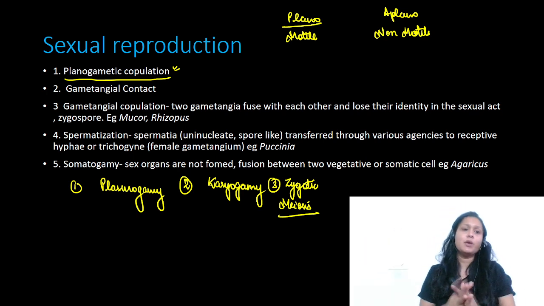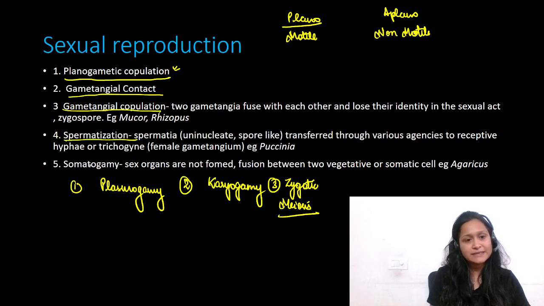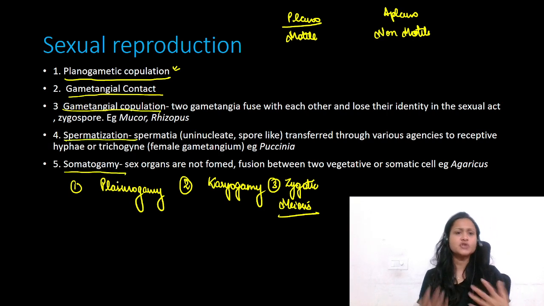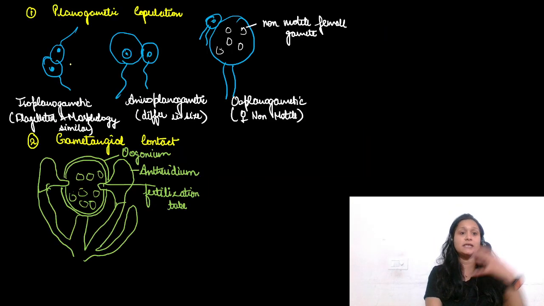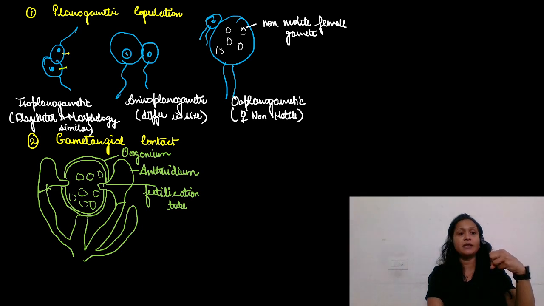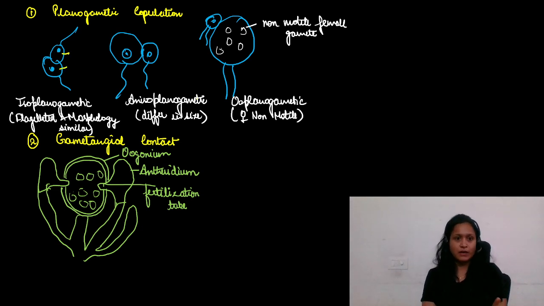So let us see one by one what is planogametic copulation, how the fungi reproduce by gametangial contact, gametangial copulation, spermatization and somatogamy. So number one, planogametic copulation. Here you can see both the spores, the male and the female, they come closer to each other and of course they fuse and form a zygote. First step is plasmogamy, then their nuclei fuse, that is karyogamy, and a zygote is formed, isn't it?